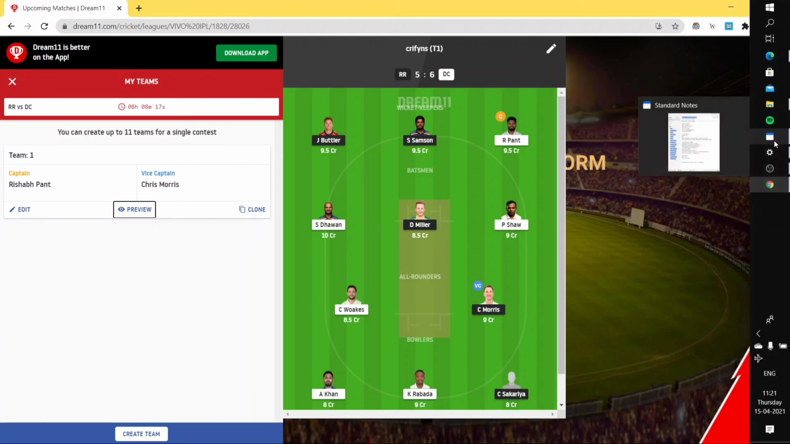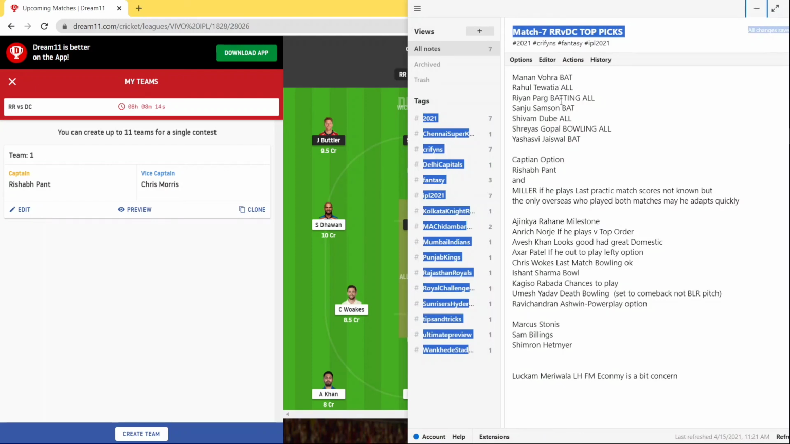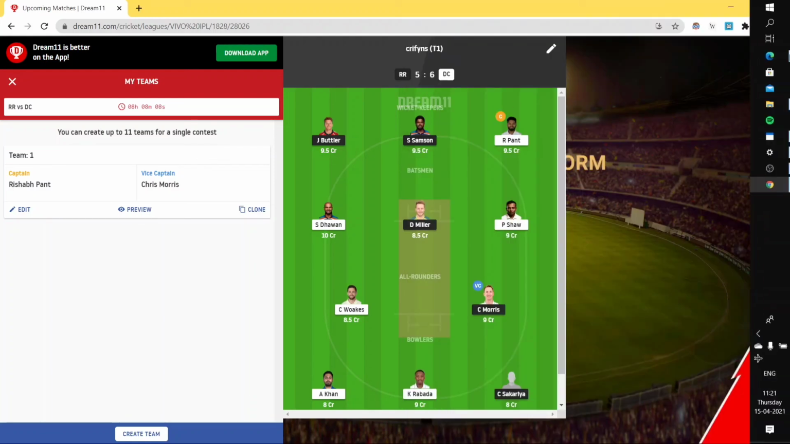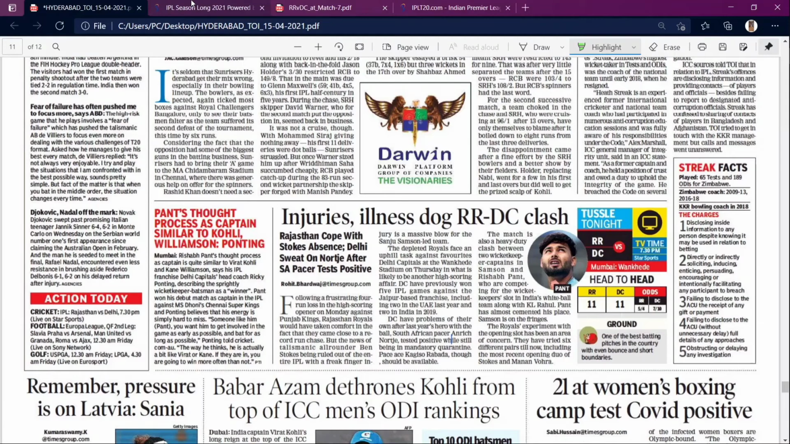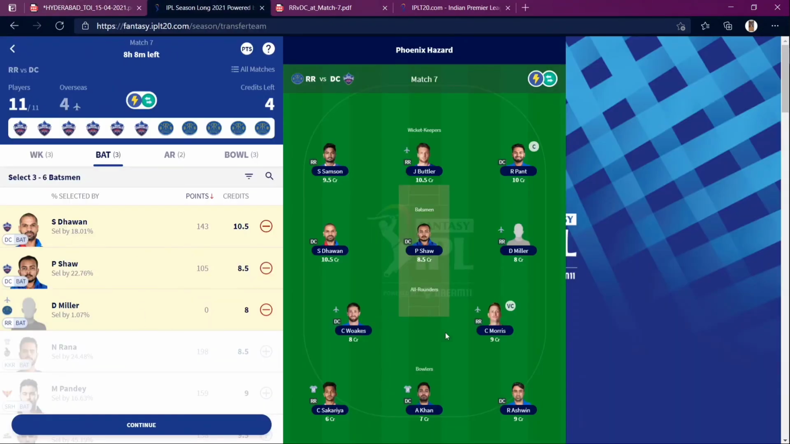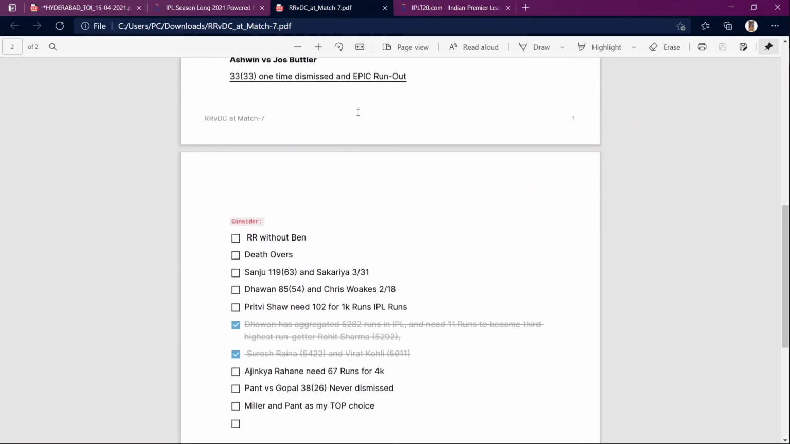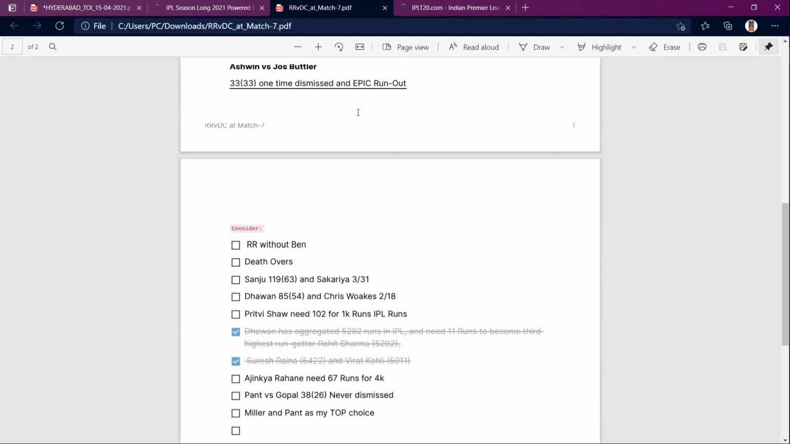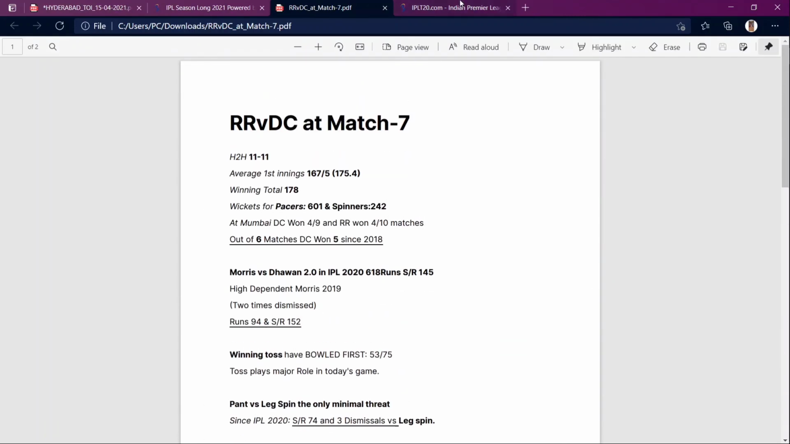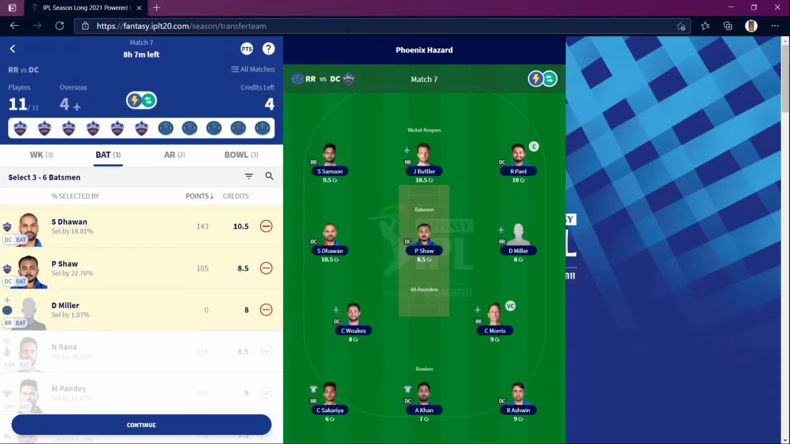And next come the top picks from both sides, so just take a screenshot or just look at them. And next comes the dream team, and here is our fantasy team of today. So this is the fantasy team of today, and these are the stats that I had in case I missed. So yeah, that's it guys.